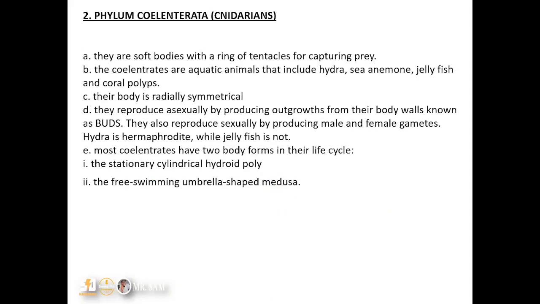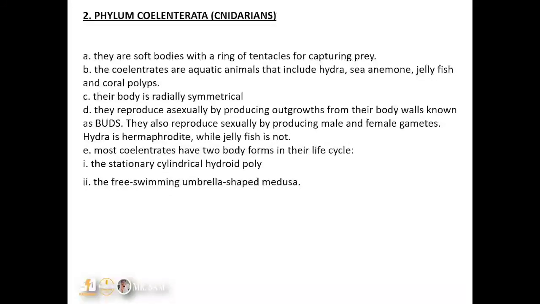Now we have phylum Coelenterata, also known as the Cnidarians. The cnidarians have soft bodies with a ring of tentacles for capturing prey. These tentacles can be used to shock or sting their prey in order to weaken it and capture it. The coelenterates are aquatic animals, and this includes the hydra, the sea anemone, the jellyfish, and the coral polyps.